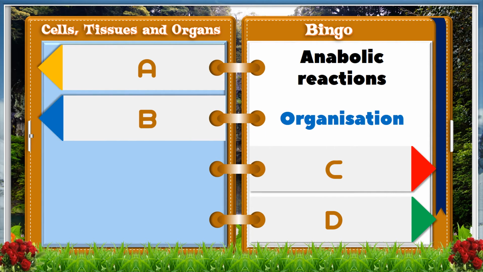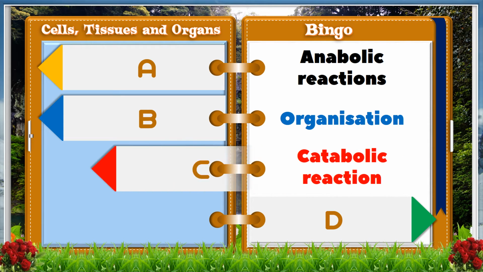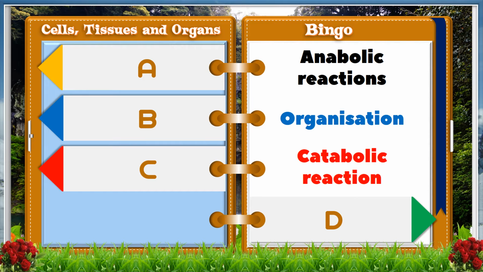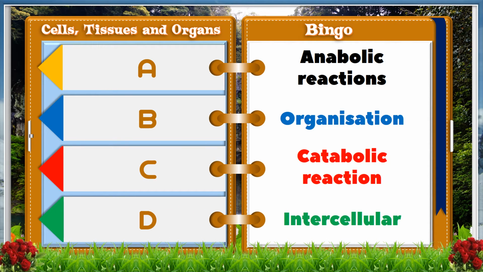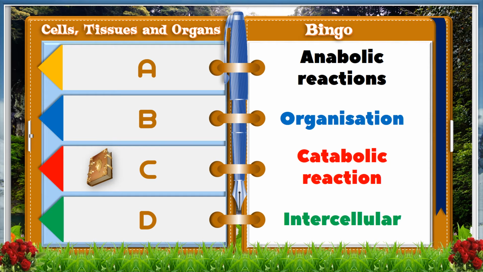B, organization. C, catabolic reaction. D, intercellular. And the answer is C, catabolic reaction.